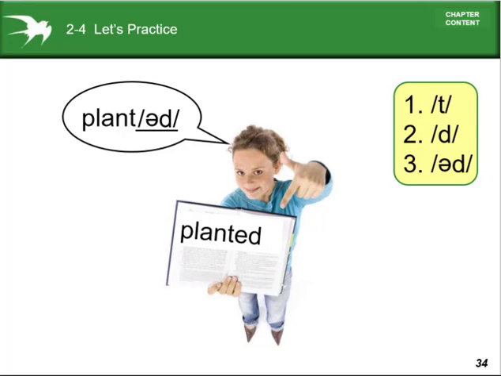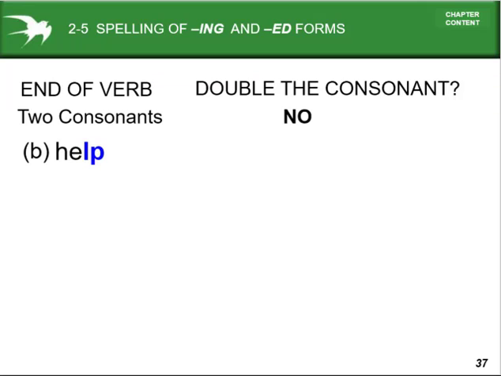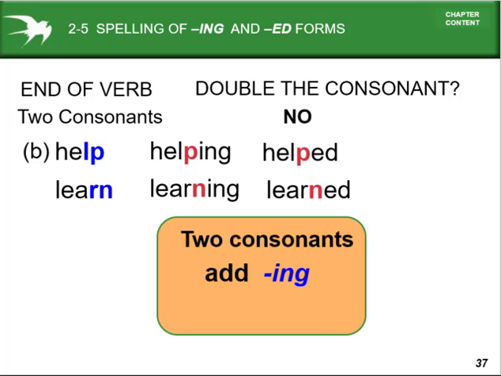Behaved, d sound. Plant, the word ends with the t, so pronunciation will be the id sound: planted. Spelling of ing and ed forms, we are learning to speak English. At the end of the verb, there are two consonants. Look, help, helping, helped, learn, learning, and learned.